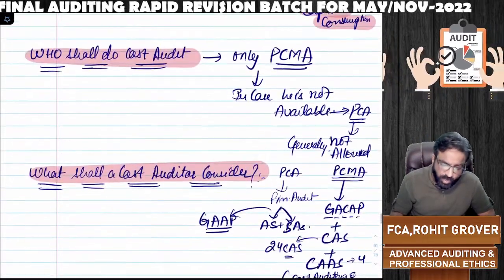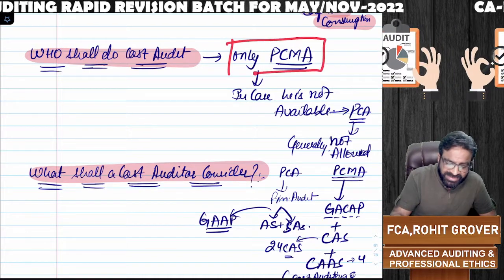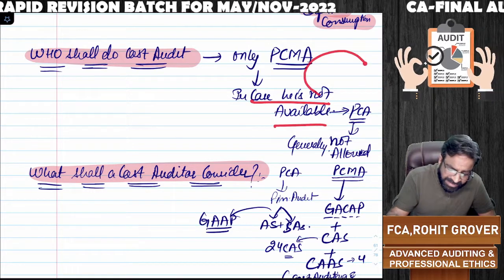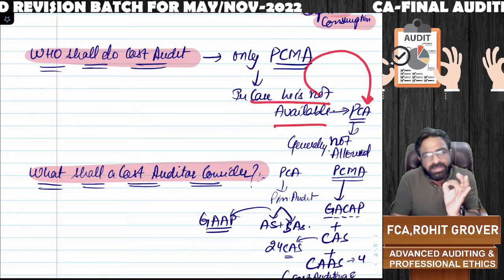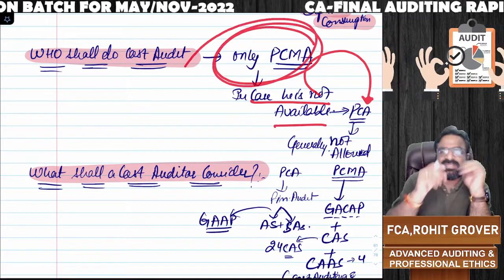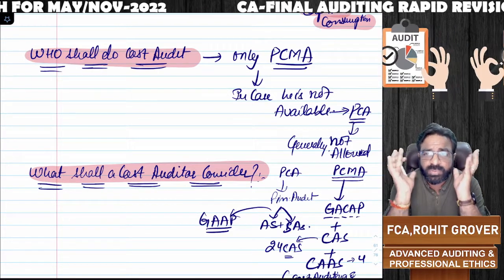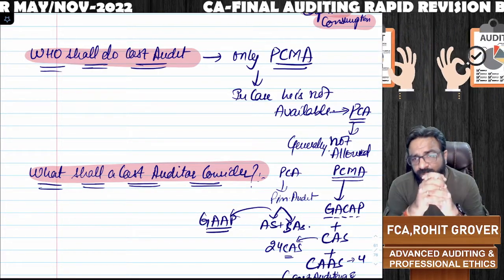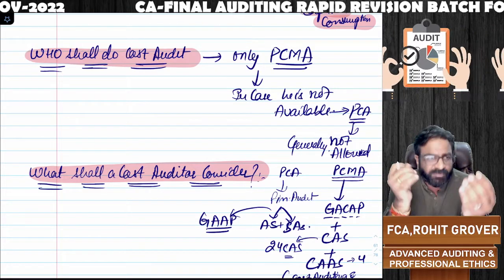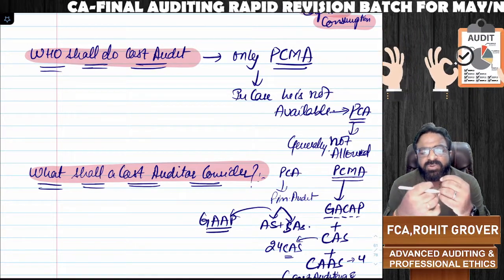Next one. Sir, who will conduct the cost audit? As I already told you, only practicing CMAs will conduct the cost audit. In case they are not available, then this opportunity might be given to a practicing CA. But only and only practicing CMAs are allowed. So practicing CAs are generally not allowed. Who can only do it? Practicing CMAs can only do it. Practicing CAs cannot. But as we know there's a scarcity of practicing CMAs in the market, sometimes this may be given to a practicing CA.